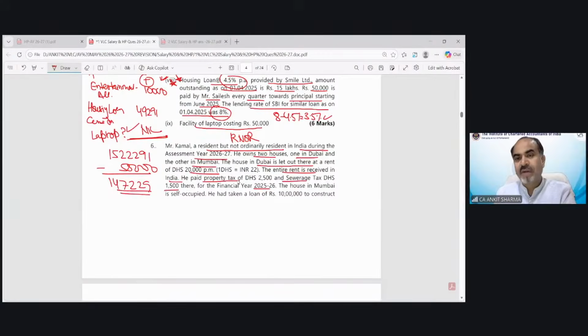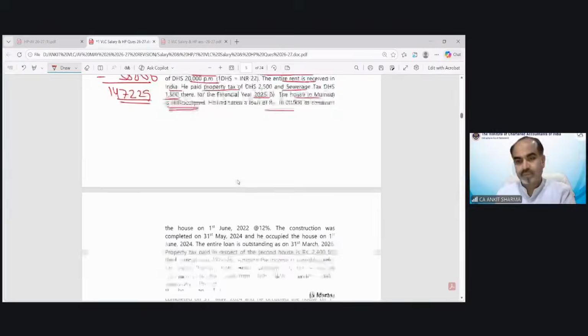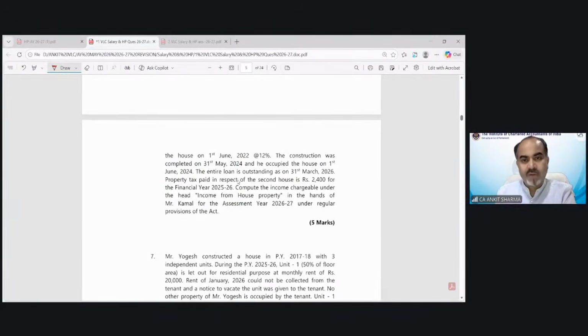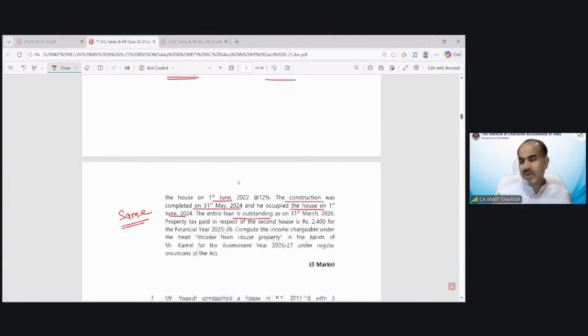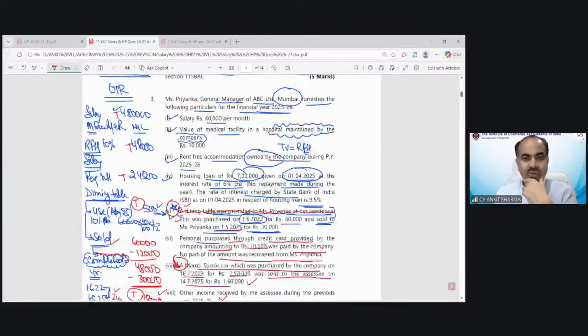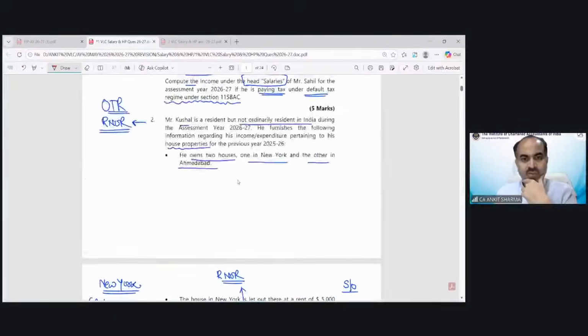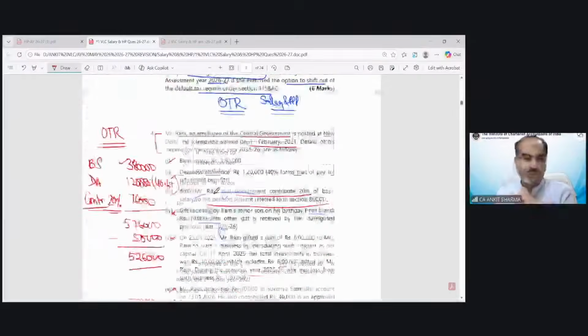For financial year 25-26, the house in Mumbai is self-occupied. He had taken a loan for the house on 1st June 22 at the rate of 12%. The construction was completed on 31st May. He occupied the house on 1st June 24. The entire loan is outstanding as on 31st March. So this is the same kind of question as we have solved earlier. I guess that was question number 2 or 3. Yes, question number 2 is similar to it. So you can try this question yourself.